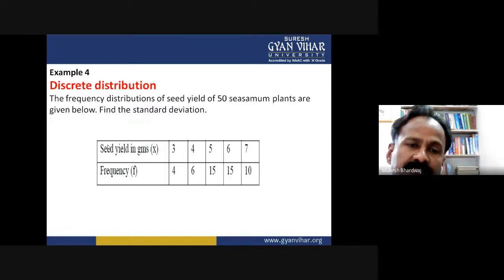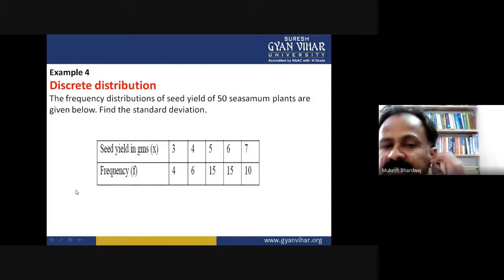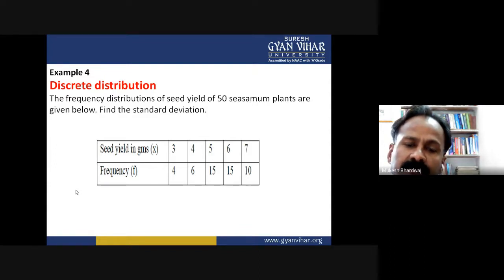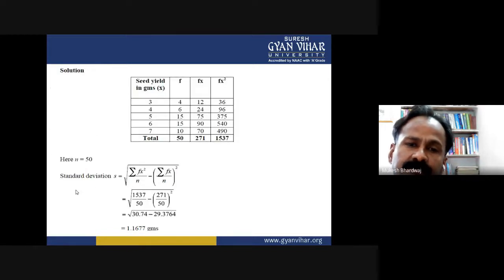Now the standard deviation for the frequency distribution type data or discrete distribution type data. The seed yield in grams 3, 4, 5, 6, 7 and the frequencies 4, 6, 15, 15, 10 are given to you. Now use the formula, create the table, and according to the formula, introduce the columns in the table and do the summation of all the data in the last row, that is total.